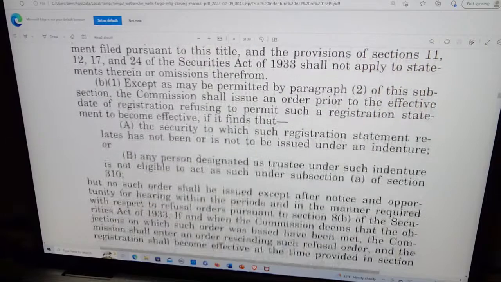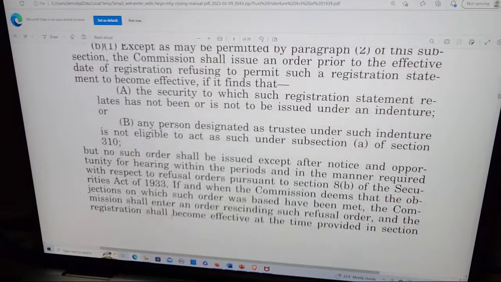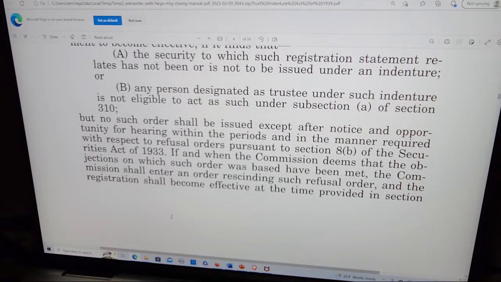B1. Except as may be permitted by paragraph 2 of this subsection, the Commission shall issue an order prior to the effective date of registration refusing to permit such a registration statement to become effective if it finds that A, the security to which such registration statement relates has not been or is not to be issued under an indenture, or B, any person designated as trustee under such indenture is not eligible to act as such under subsection A of Section 310.